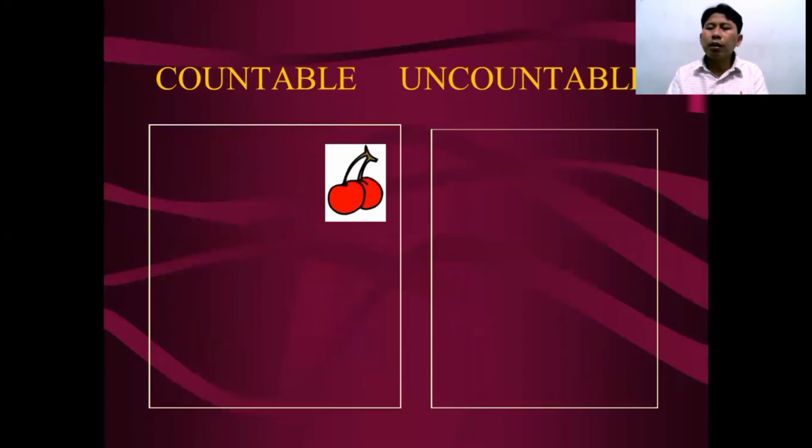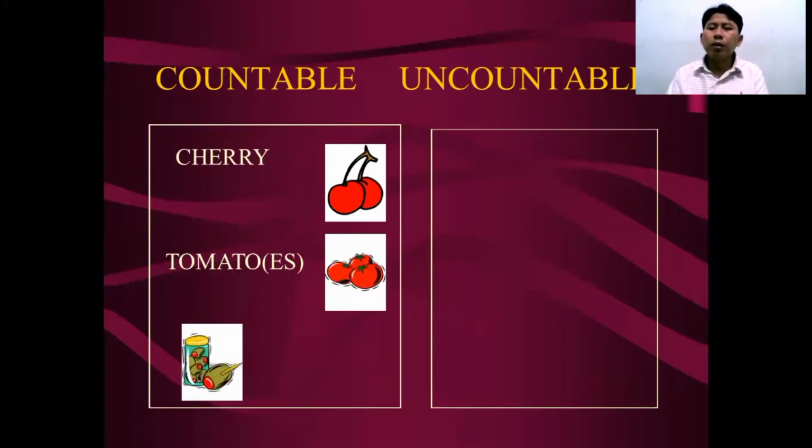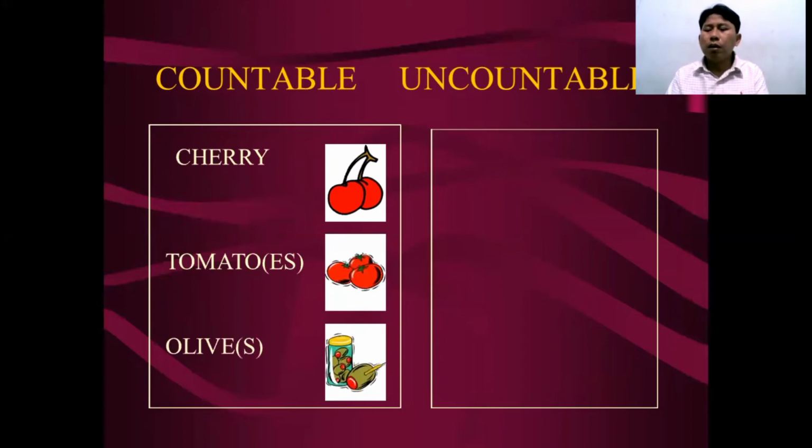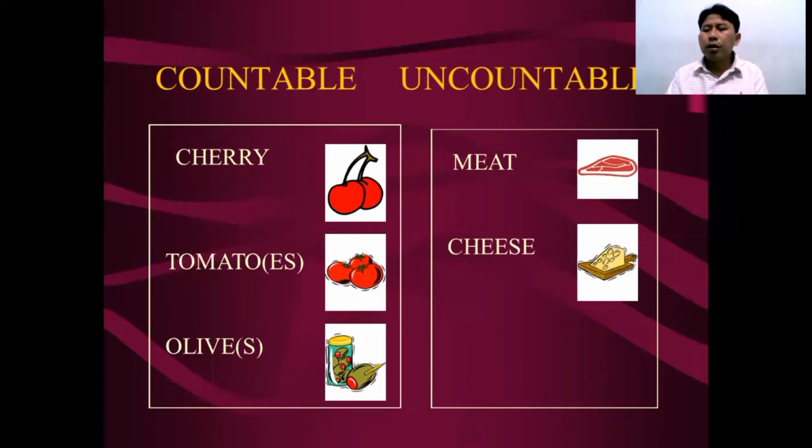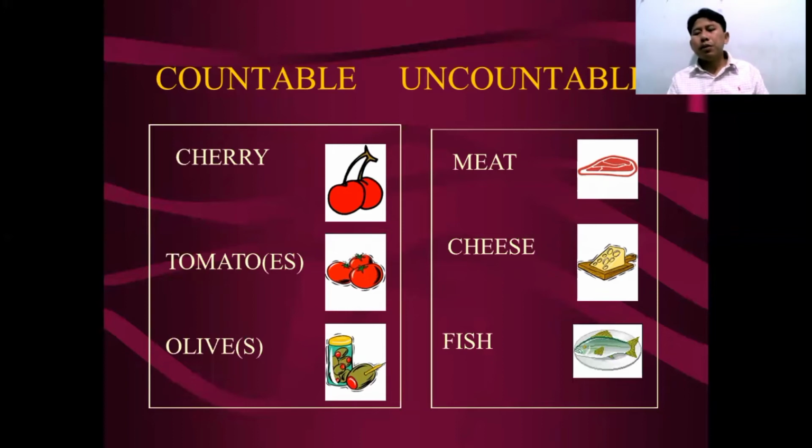This one, countable or uncountable? Cherry, countable. Tomatoes, olive, meat, cheese, fish. Yes, uncountable. Eh? Some say fish is countable, some say fish is uncountable, eh? Because we can say one fish, two fish.